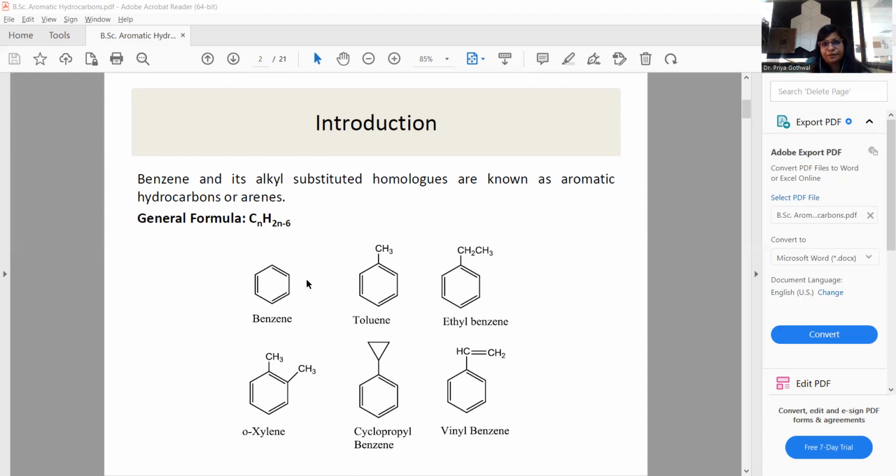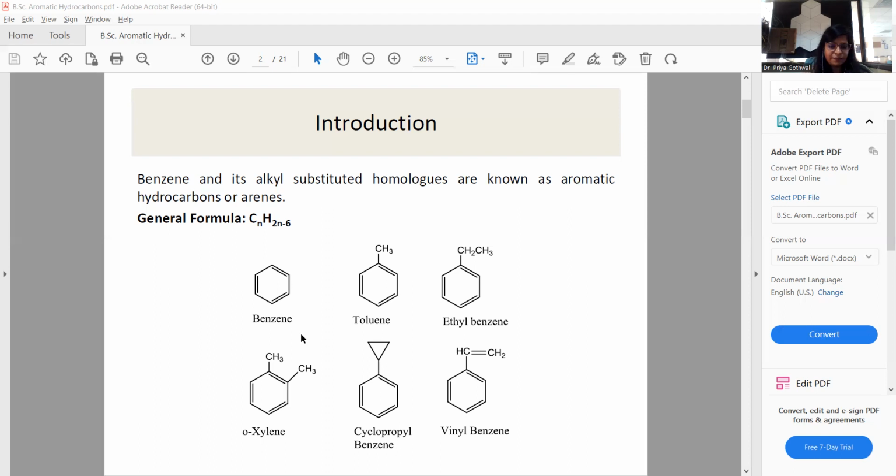The substituted structure of benzene having a methyl substituent upon it is known as toluene. Another example is the CH2CH3 group, known as ethyl, substituted on benzene, which is known as ethyl benzene.